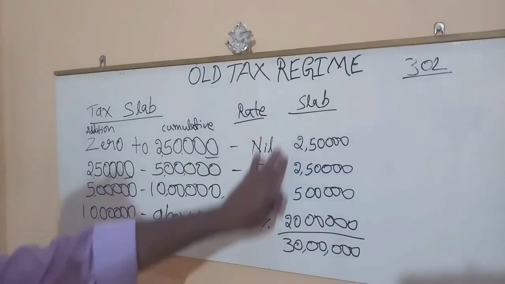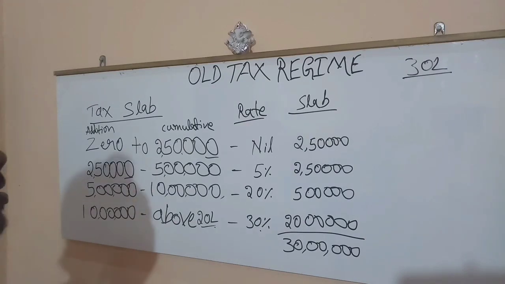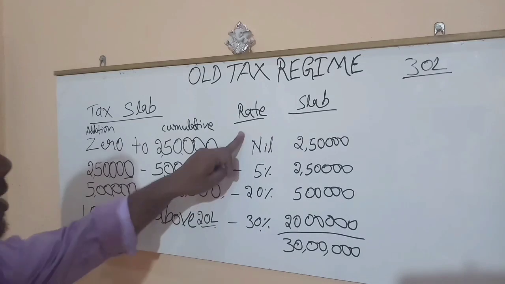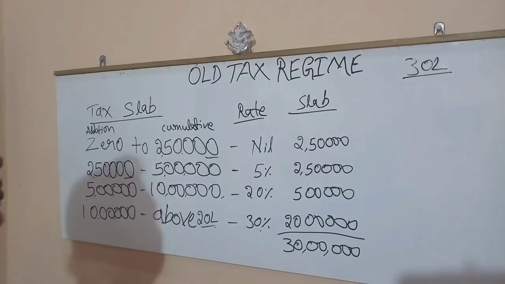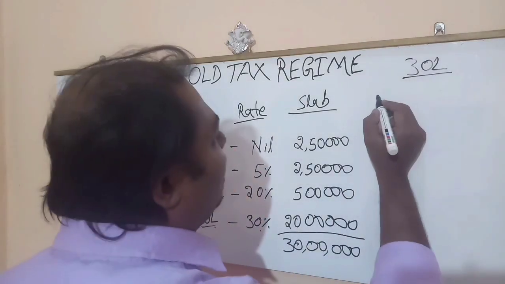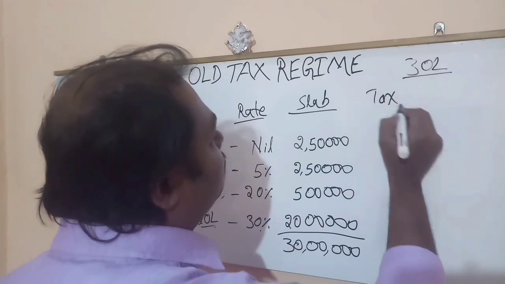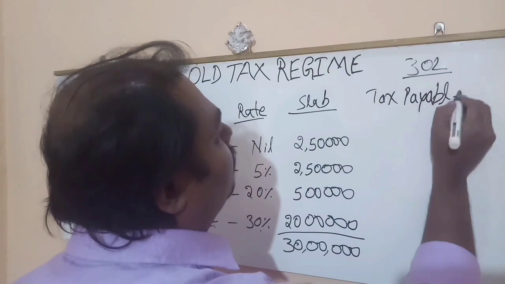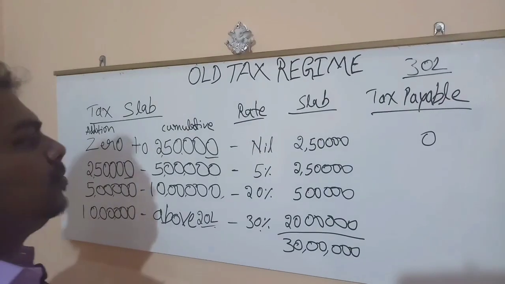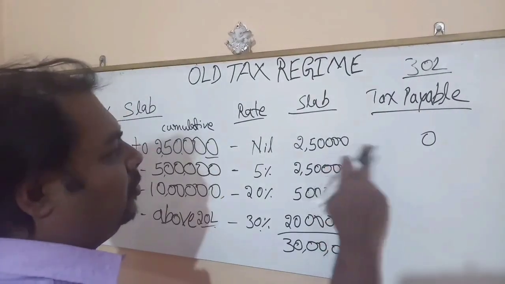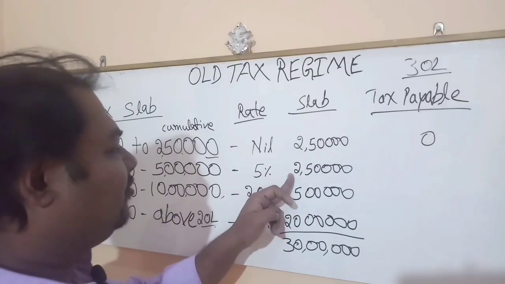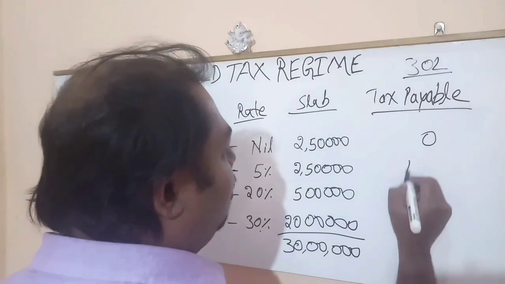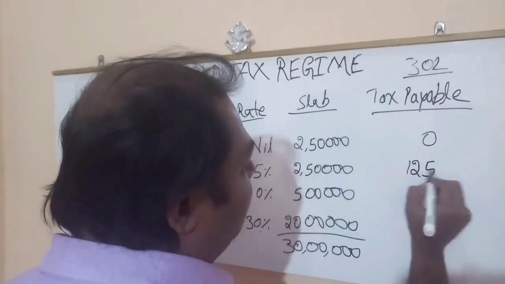So here is the correct bifurcation of the tax slab. These amounts will be taxed at these rates. If you calculate the tax amount payable, on the first 2,50,000 there is no tax. On the next 2,50,000 rupees we have to pay 5% tax. It calculates to 12,500.